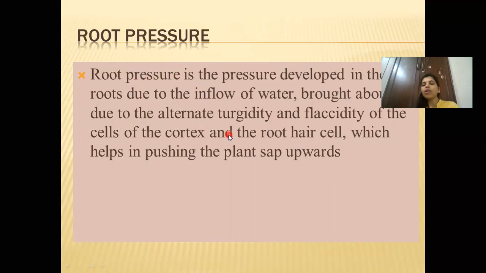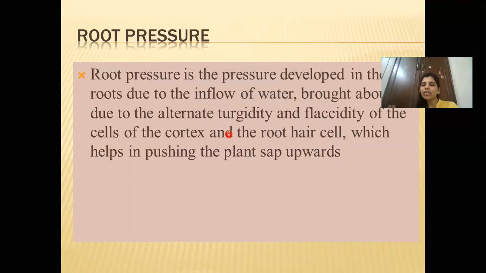And see, when the blood is flowing in our body, we have a pump, the heart, which is pumping the blood. But when it is pumping, in the arteries and the veins in which the blood flows, you will see that there is rhythmic contraction and relaxation. You have learned this in lower classes, that is, there is alternate contraction and relaxation.